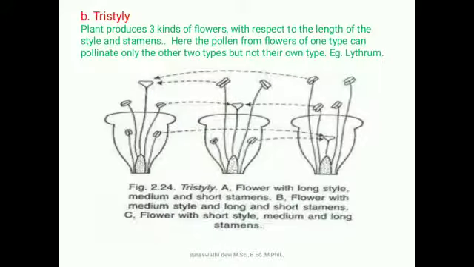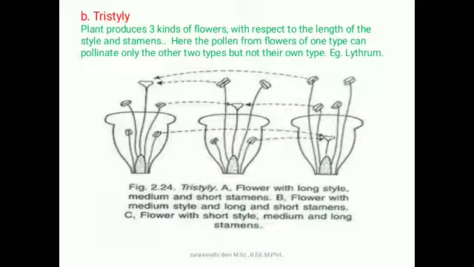Tristyly. Here the plant produces three kinds of flowers. With respect to the length of the style and stamens, the pollen from the flower of one type can pollinate only the other two types but not its own type. For example, Lythrum, as in the given picture.